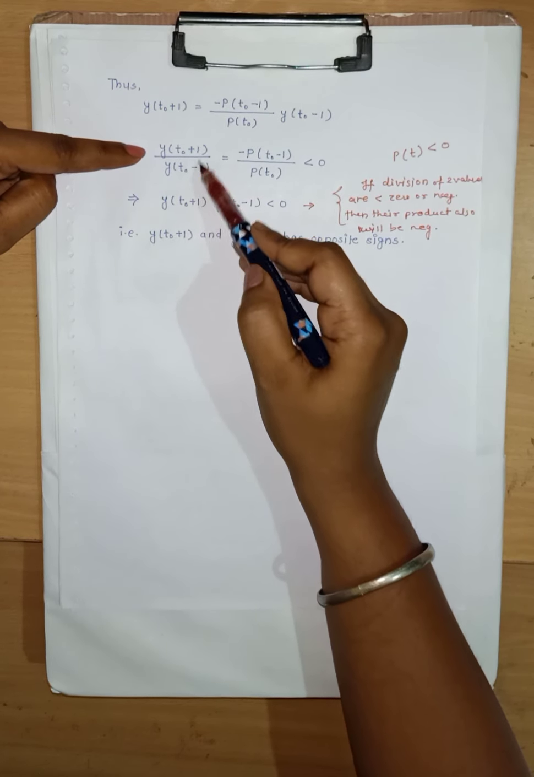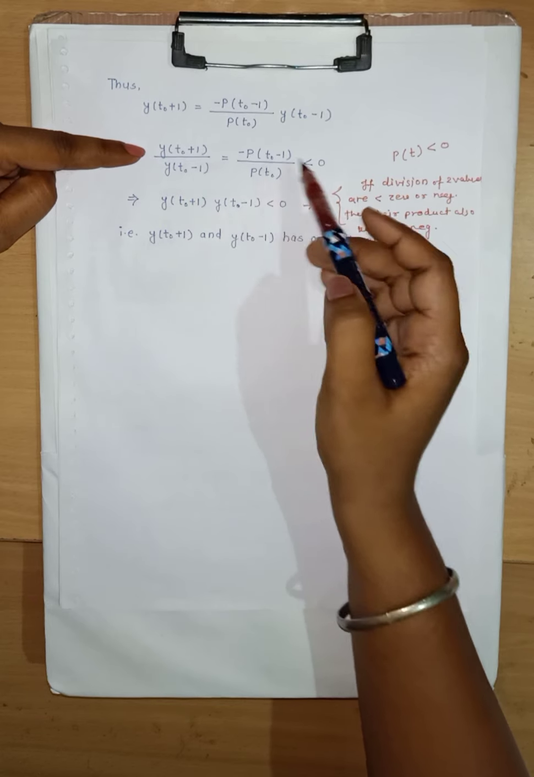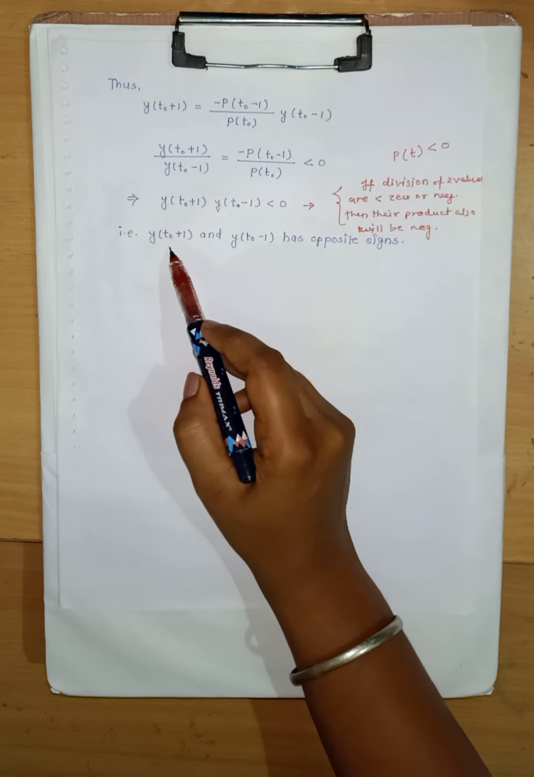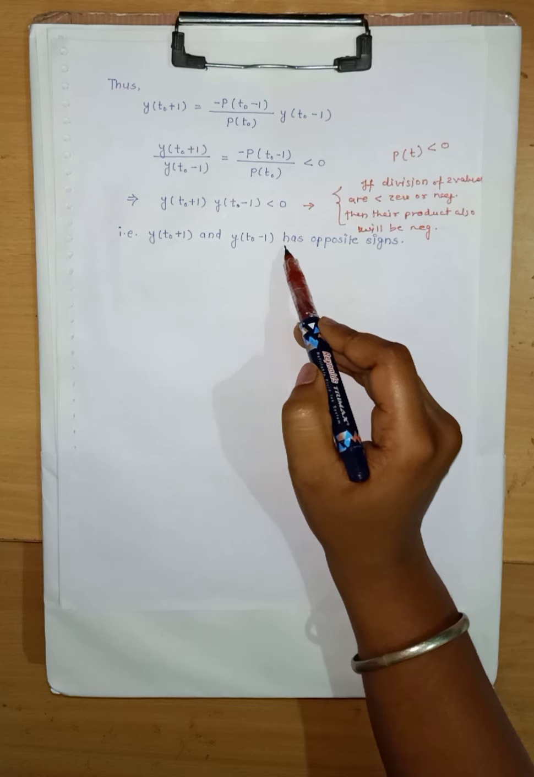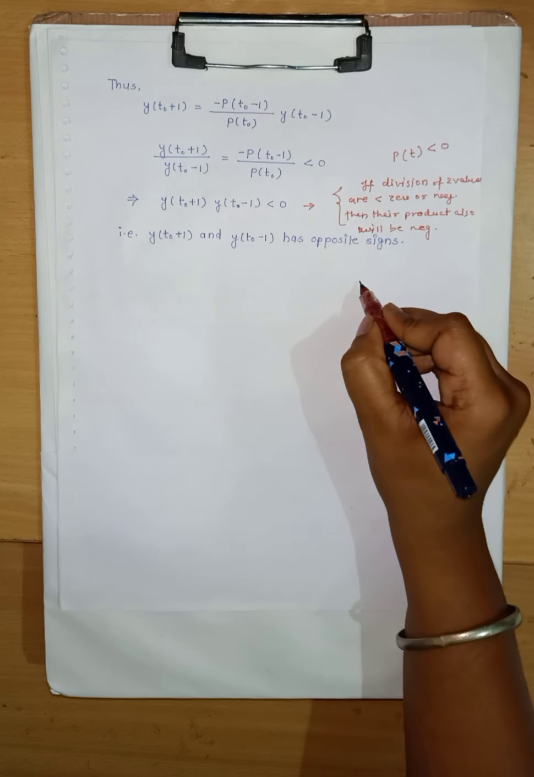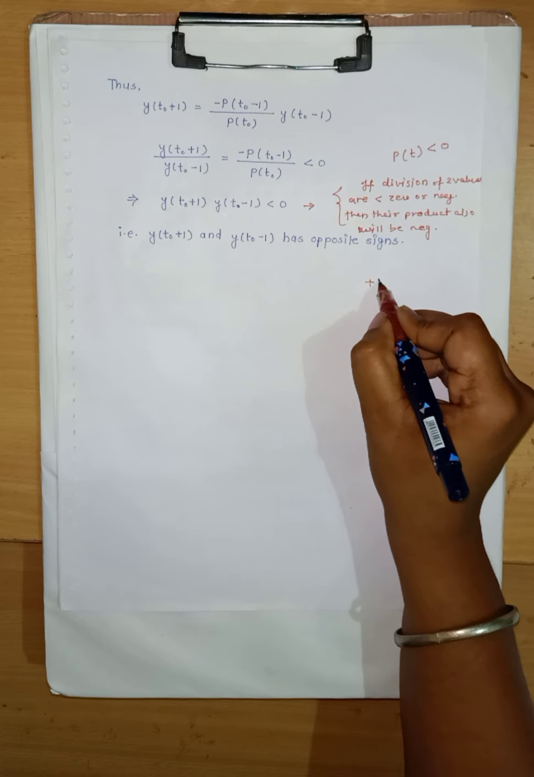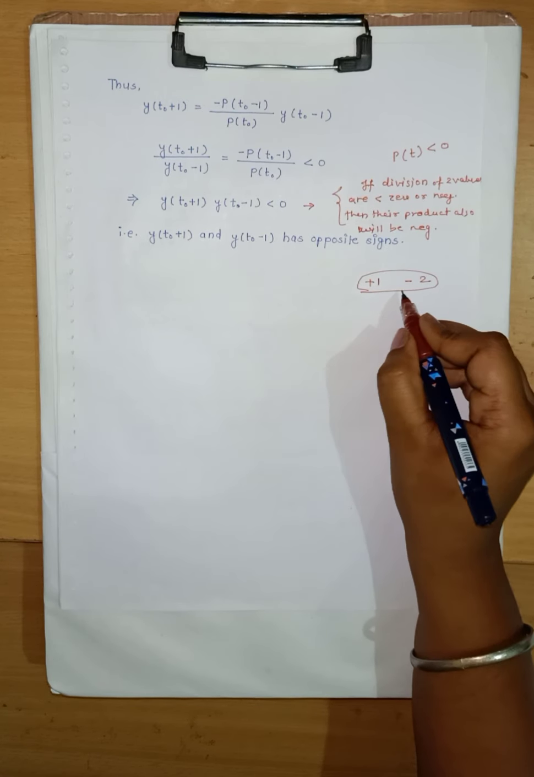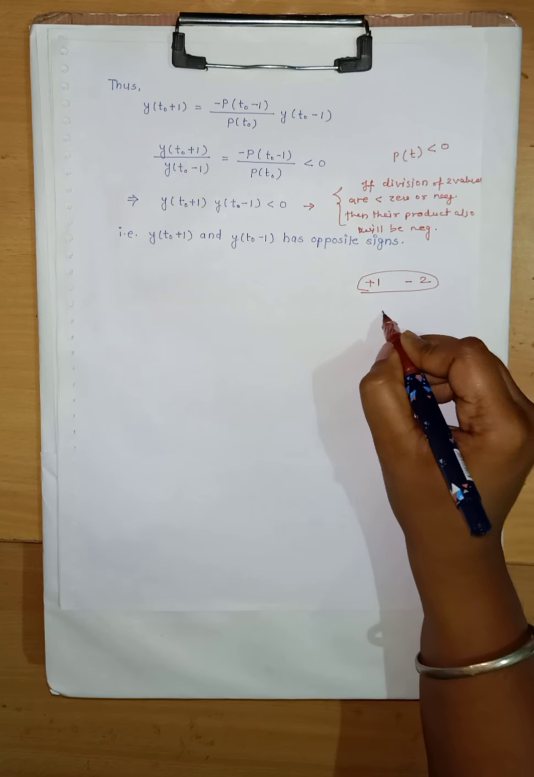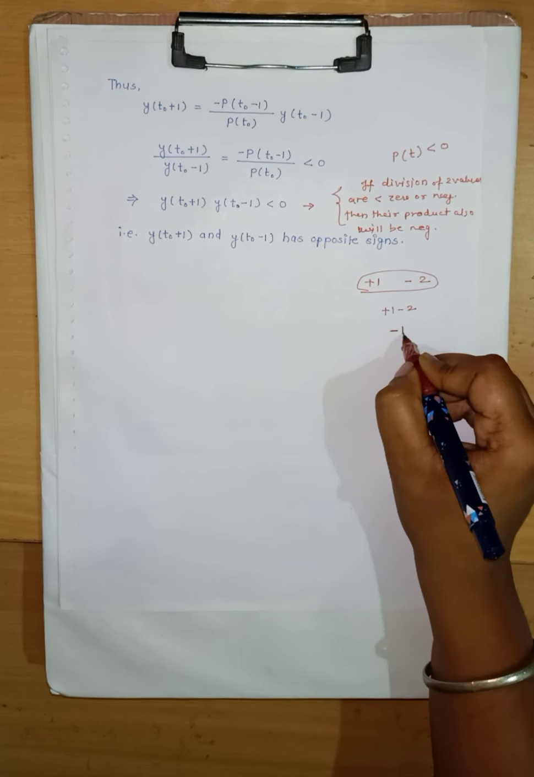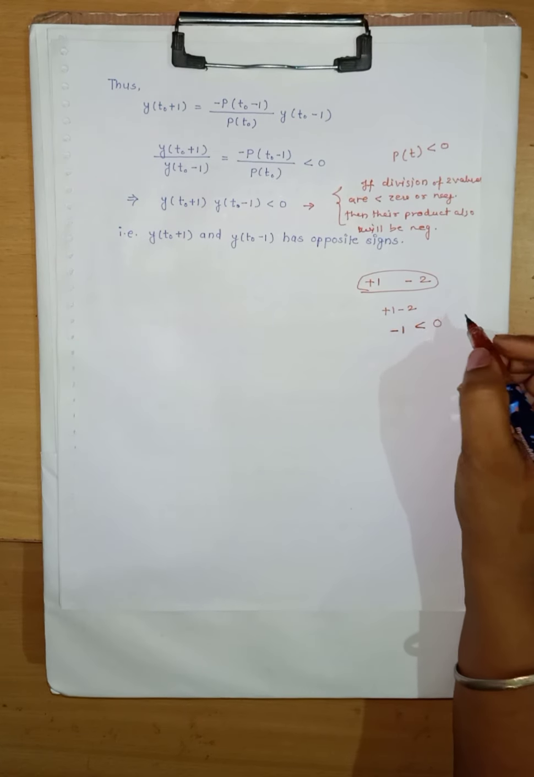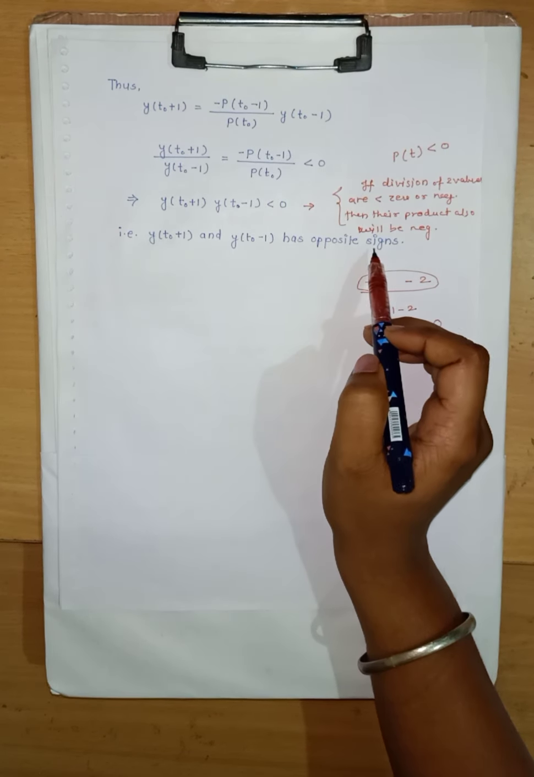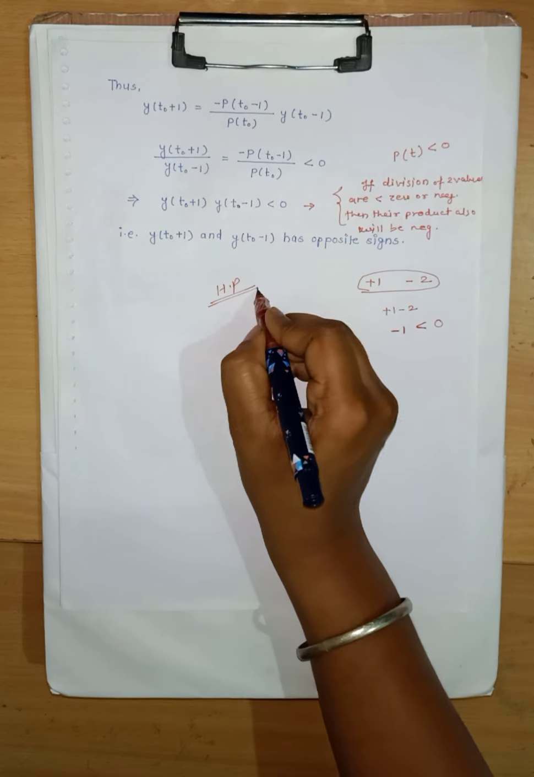That is, if the division of two values is negative, less than 0, then the product of the same two values will also be less than 0. So that is, y of t0 plus 1 and y of t0 minus 1 have opposite signs, because if we take plus 1 and minus 2, only then can we say that these have opposite signs, and if we multiply them, plus 1 times minus 2 gives us minus, and that is less than 0. Therefore we can say y of t0 plus 1 and y of t0 minus 1 have opposite signs, and hence proved.